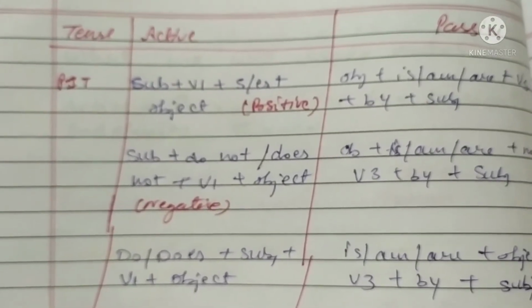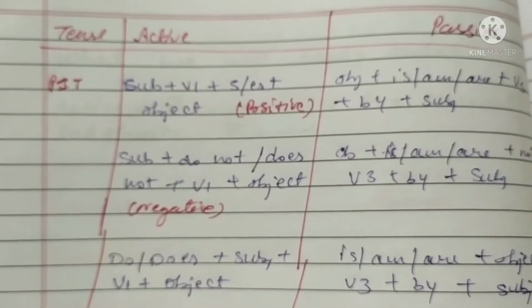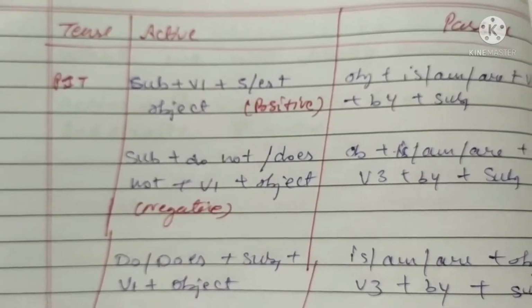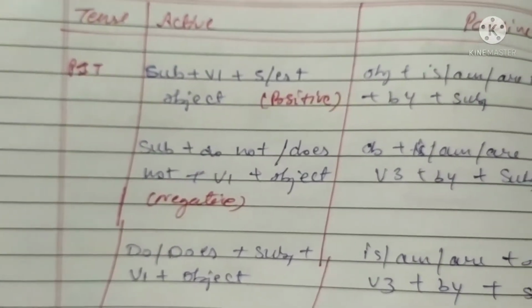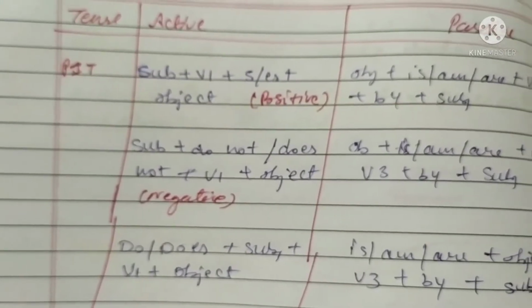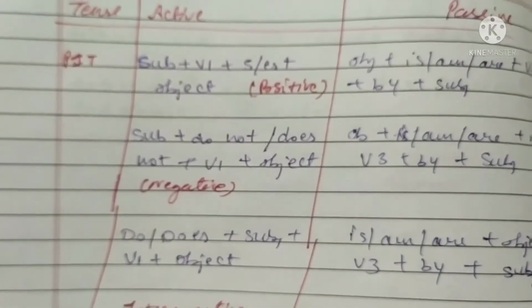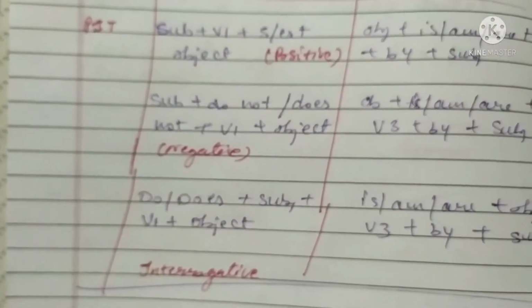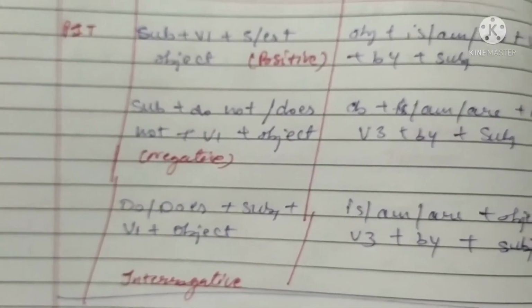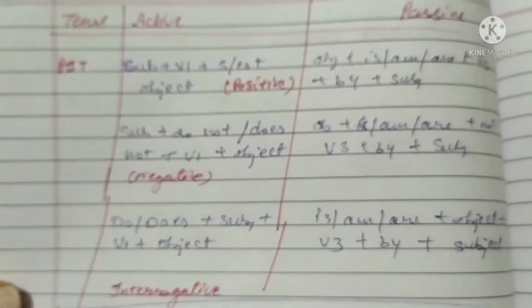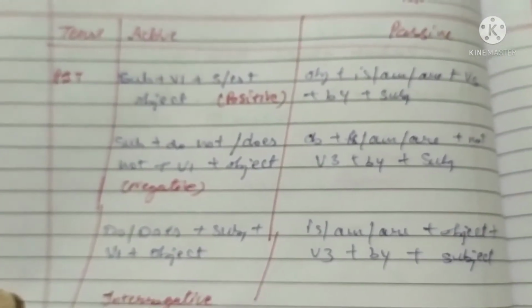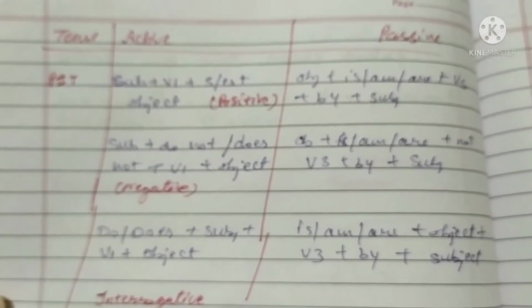First is subject plus verb plus s or es plus object. This is the positive. Subject plus do not, does not, verb first form plus object. This is negative sentence, negative active. Do, does plus subject plus verb plus object. So this is interrogative. Now I will show how to change active voice to passive voice.